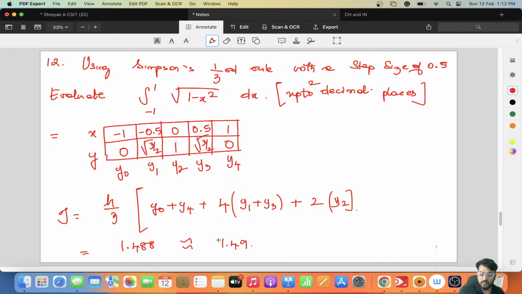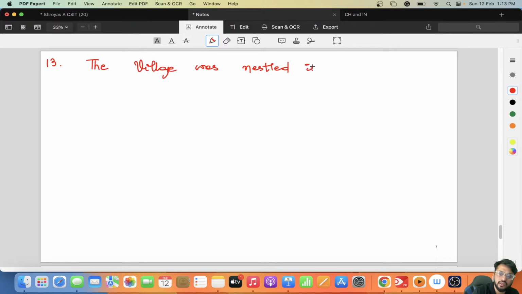Okay? Yes. So now let us go to some English questions which had appeared in the question paper. The village was nestled in green spots dash the ocean and the hills.